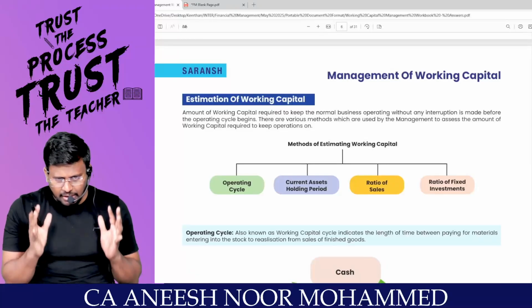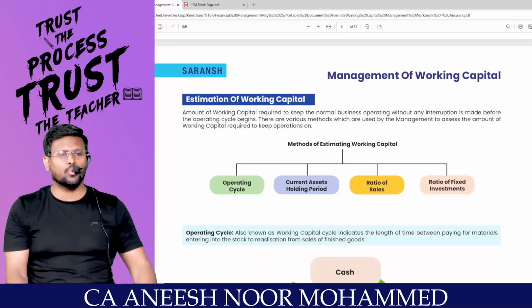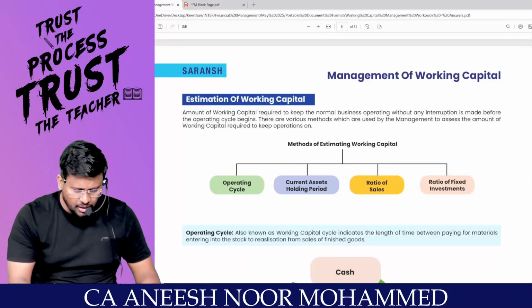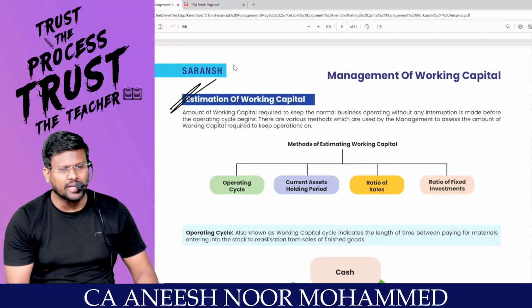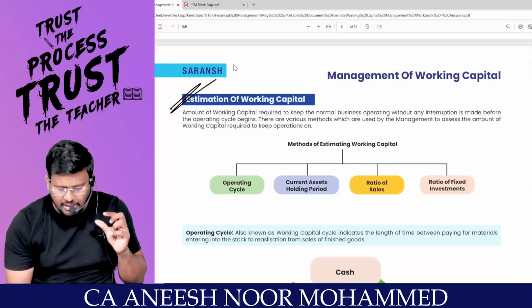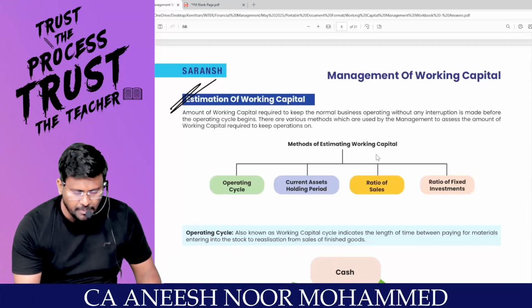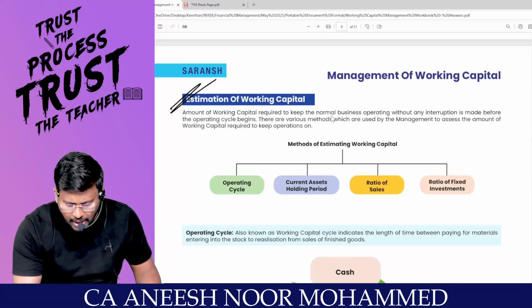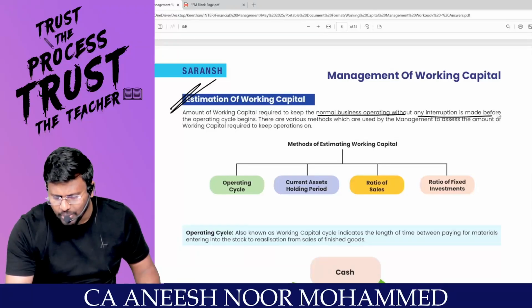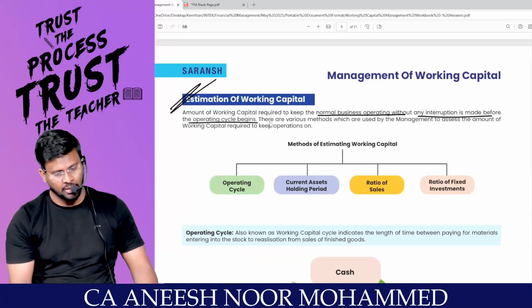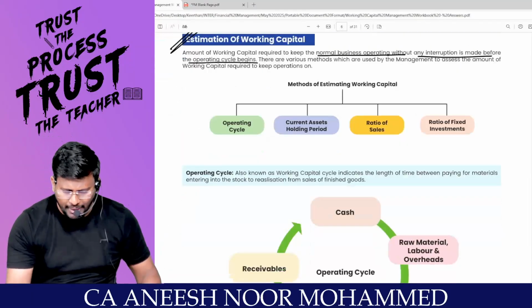This is the introduction for the chapter. What capital? Working capital. Sir, in this chapter, we are going to estimate the working capital. In order to estimate the working capital, we have various methods. The amount of working capital required to keep the normal business operating without any interruption is estimated before the operating cycle begins. Sir, what do you mean by operating cycle?